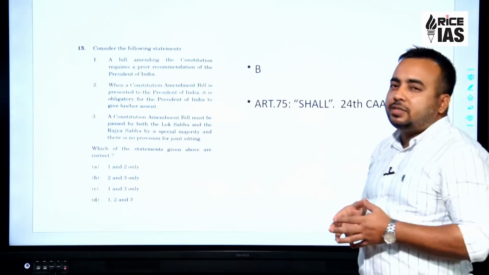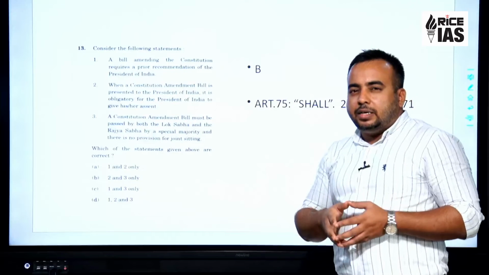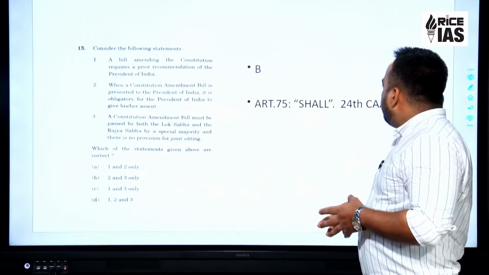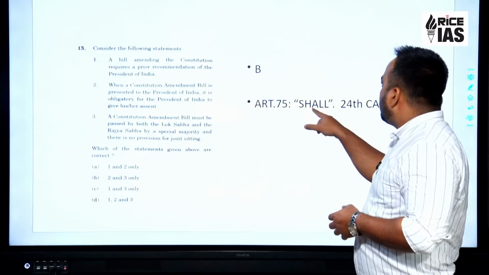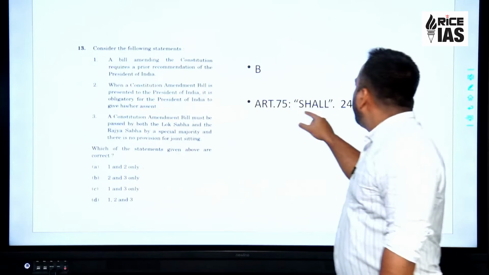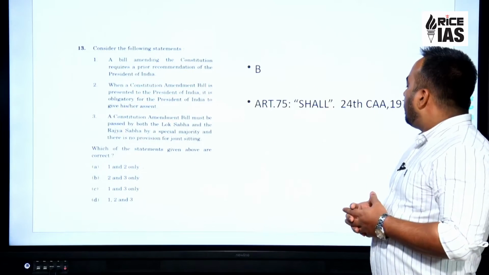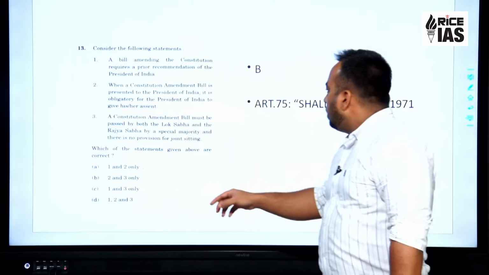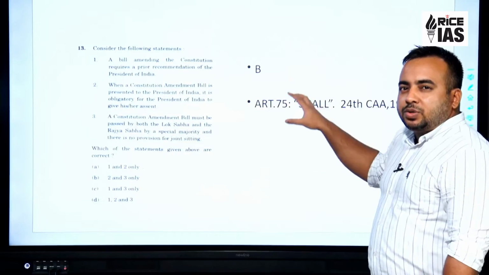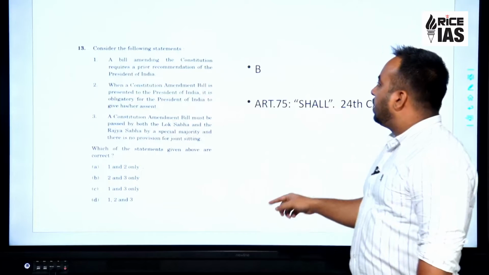Yes, it is obligatory, because during the time of the Indira Gandhi government, Article 74 was amended and the term shall was used, and hence shall means obligatory, that it becomes obligatory for the President to give his or her assent. Hence this amendment becomes the reason that this statement is correct.